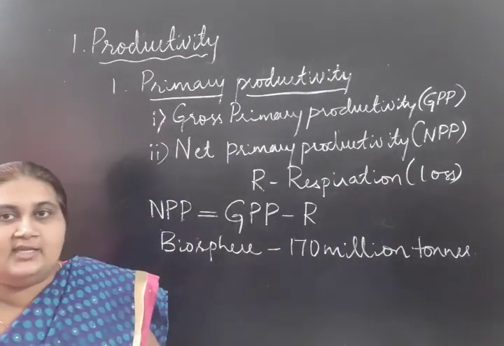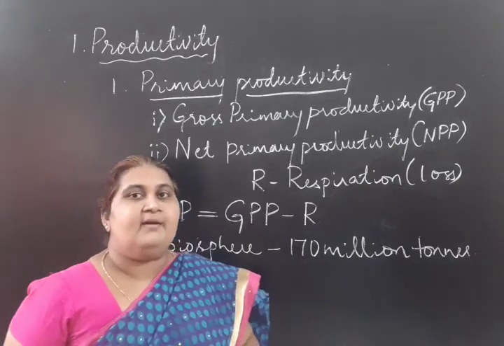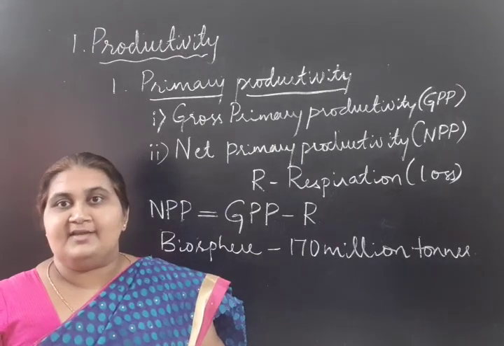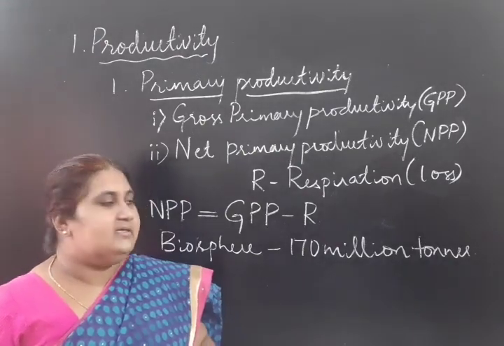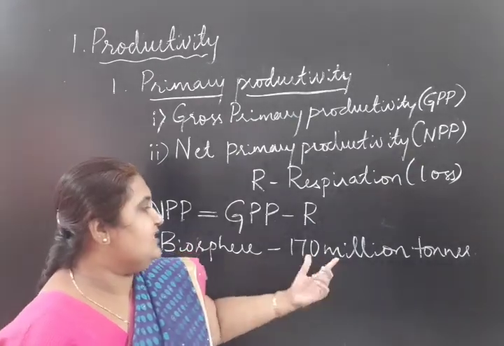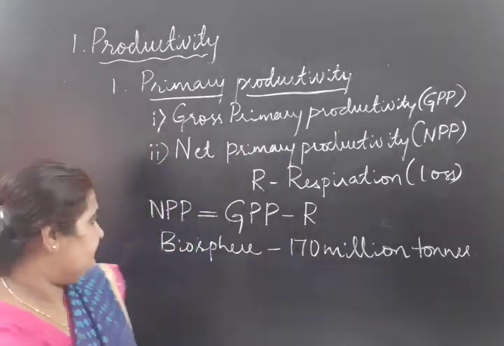How are we measuring NPP? Productivity means synthesis of biomass. How do we measure living matter, the standing crop? It is either in terms of fresh weight or dry weight. In terms of dry weight, it is 170 million tons per year.